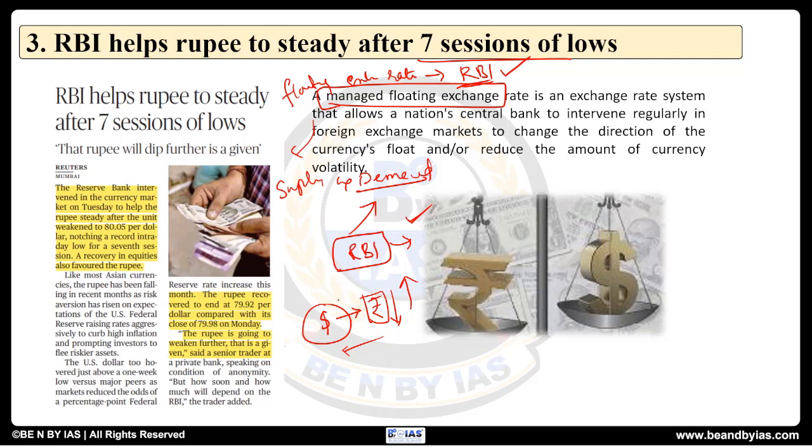Similarly, if the opposite is happening, then the reverse reaction, where the dollar will be bought, so that will reduce the rupee value. So this will be done in order to maintain the stability, and this kind of mechanism is called managed, because it is being managed by the central bank. That is the reason why it is called managed floating exchange. Okay, so this is the type that we follow.